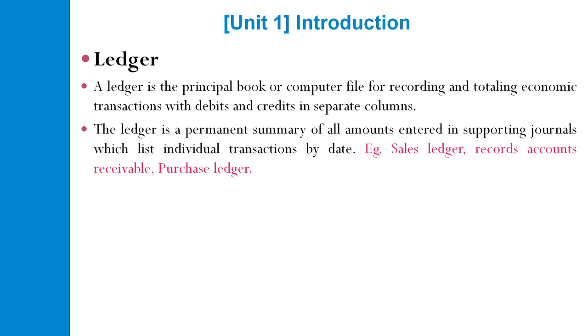Examples are the sales ledger, which records amounts receivable, and the purchase ledger. These give a better idea of what a ledger consists of.